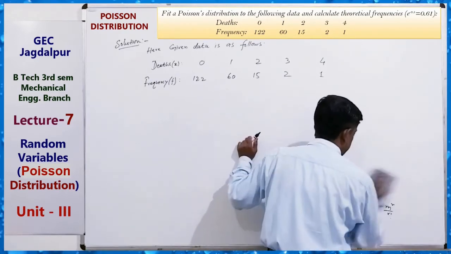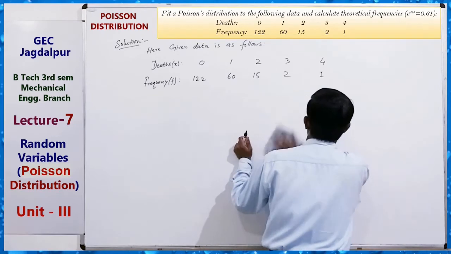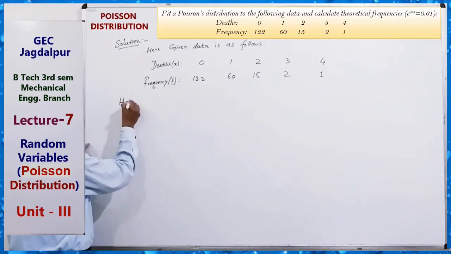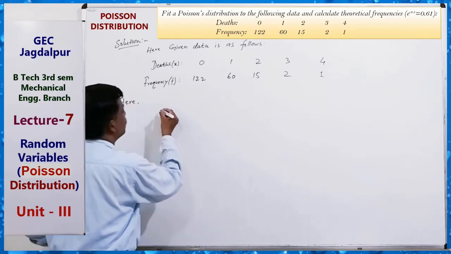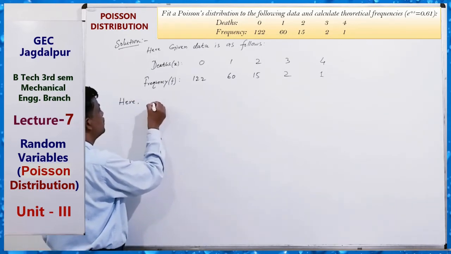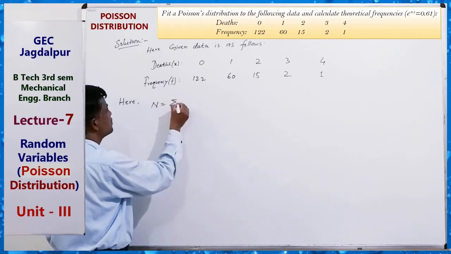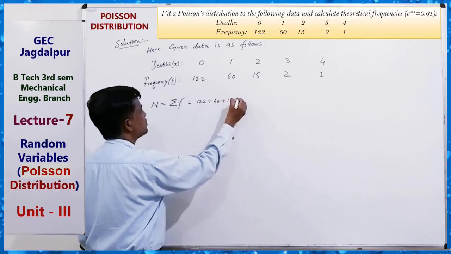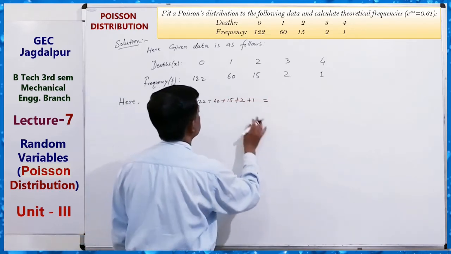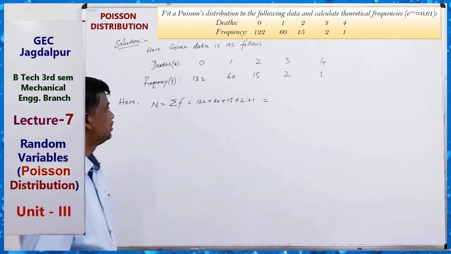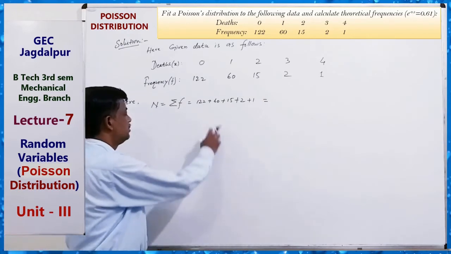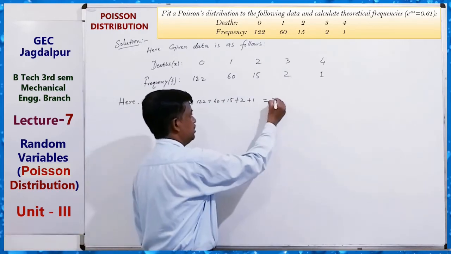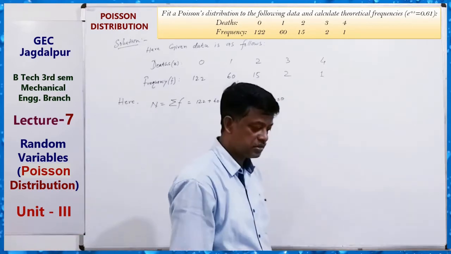So here, first of all, find the mean. Here capital N equals the sum of f, which equals 122 plus 60 plus 15 plus 2 plus 1. That is 122 plus 60 is 182, plus 15 is 197, plus 2 is 199, plus 1 is 200. So summation f equals 200.